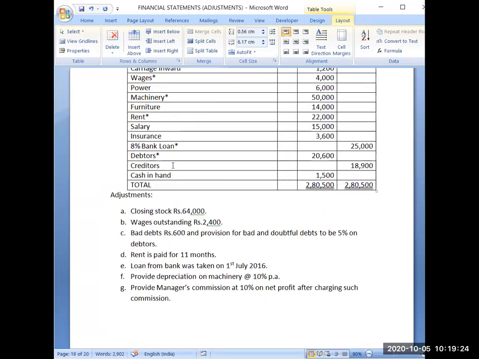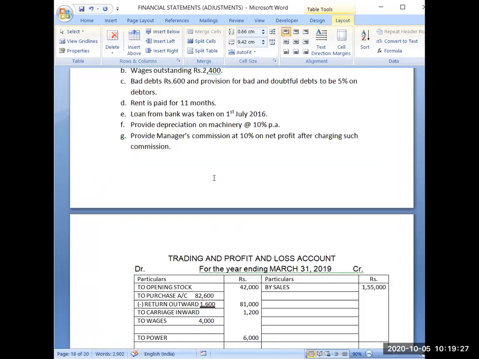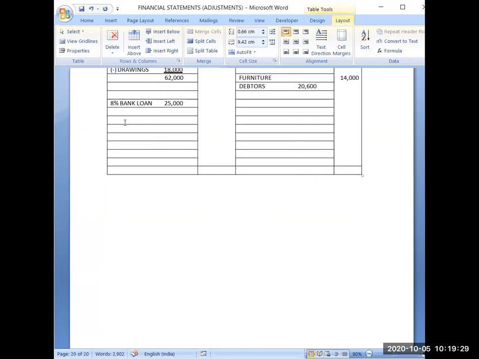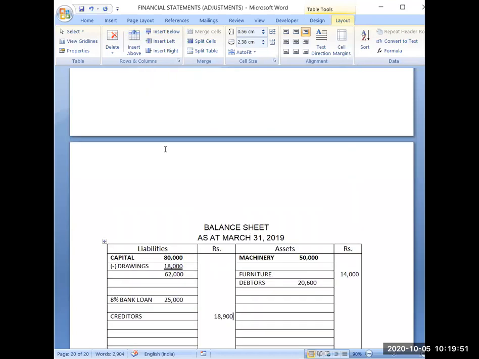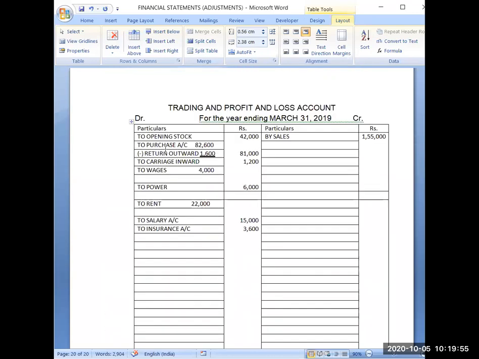Now next is creditors. Creditors are 18,900. It is also a personal account. I will leave one line here for adjustment. Then I will be writing creditors. And because it doesn't have any adjustment, I can directly write the amount in the outer column. I hope you are clear now when to write the amounts in the inner column, when to write the amounts in the outer column, where to write any account, how to decide about the side, how to decide about the location.